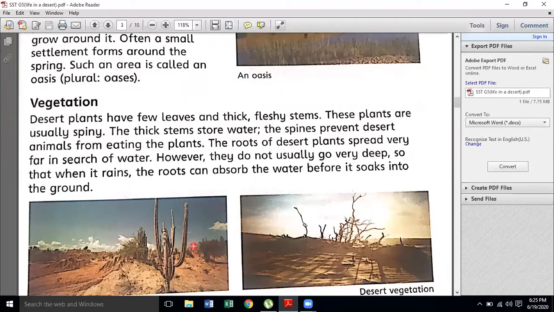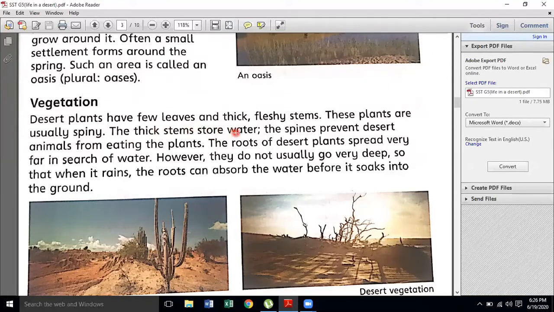There are some plants that can be found in a desert too, but desert plants' features are different. They have no leaves, just like a cactus, or you can say very few leaves. If there are leaves, then they will be thick. Desert plants have few leaves and thick fleshy stems. Their stems are very thick. These plants are usually spiny. They are not evergreen at all. They're very dry. They have a very strong stem, बहुत मोटी सी स्टेम होती है और उनके बड़े पत्ते या तो ना होने के बराबर होते हैं या बहुत छोटे होते हैं.